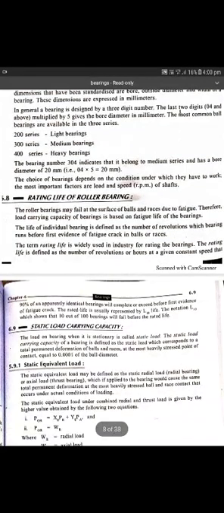If the bearing is designated as 304, it indicates that it is a medium series bearing with a bore diameter of 04 into 5, that is 20 mm. So if the bearing is designated as 304, it has the medium series and a bore diameter of 20 mm. The choice of bearings depends on the conditions under which they work. The most common factors are the load and speed of the shaft.